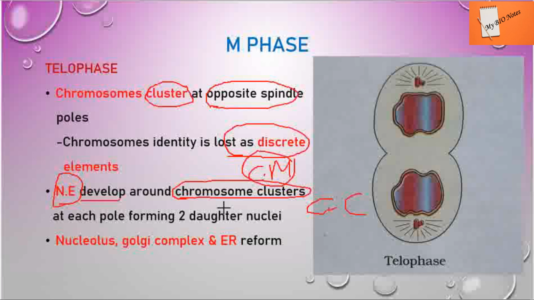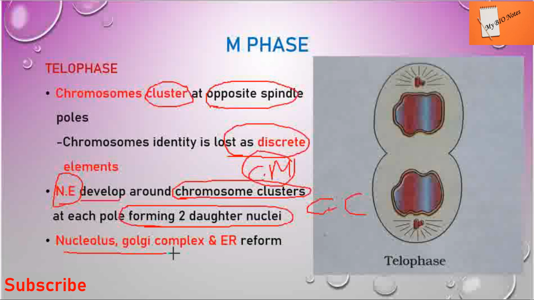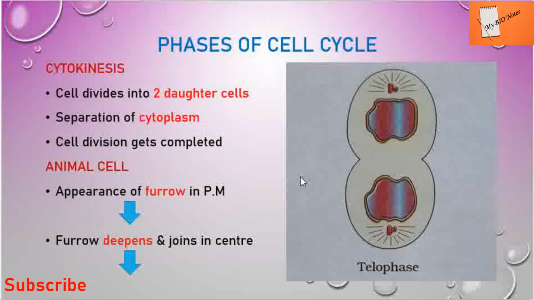So the nuclear envelope develops around this chromosome cluster, and at each pole forms two daughter nuclei. Apart from that, other organelles, that is the nucleolus, Golgi complex and ER, reform. All of this was not seen till now in the earlier stages, but here these organelles form again.